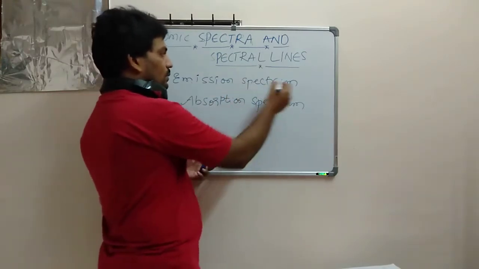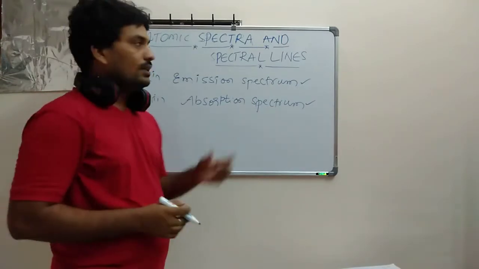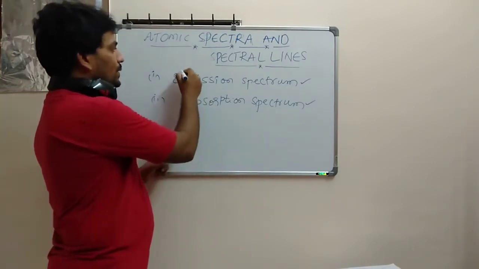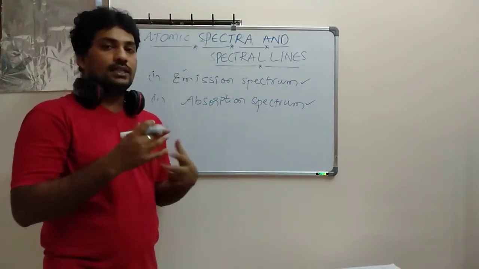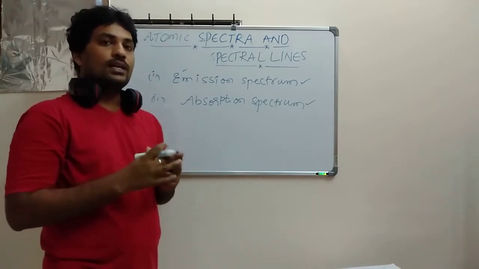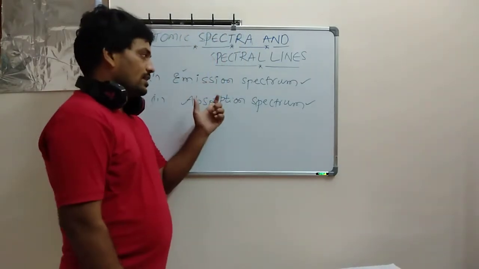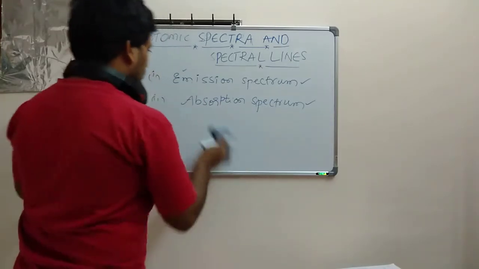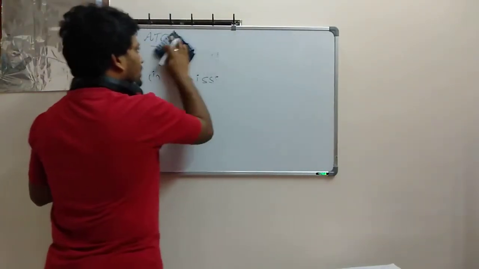I am going to discuss what the emission spectrum is and what the absorption spectrum is in a clear-cut manner. The emission spectrum is one which emits radiation. The absorption spectrum takes energy, and the electron moves from one orbit to another orbit, and then it also emits one kind of spectrum. So how does it happen? Let's first talk about the emission spectrum. Then we'll go to the absorption spectrum, and then we'll talk about spectral series and spectral lines in a clear-cut manner.